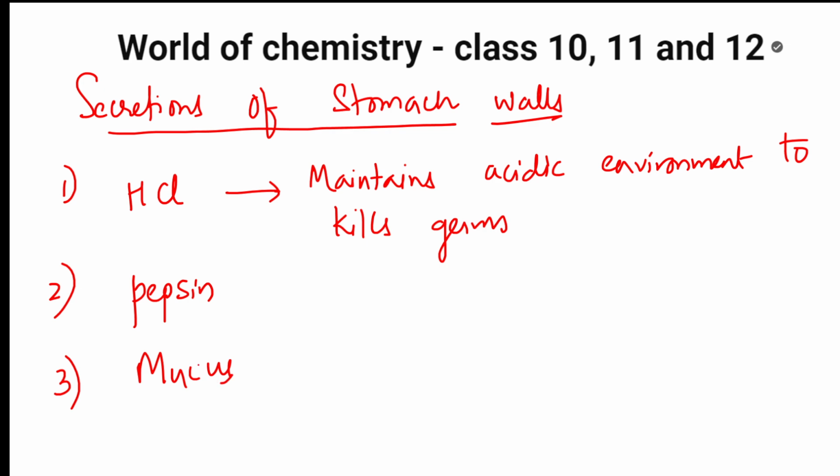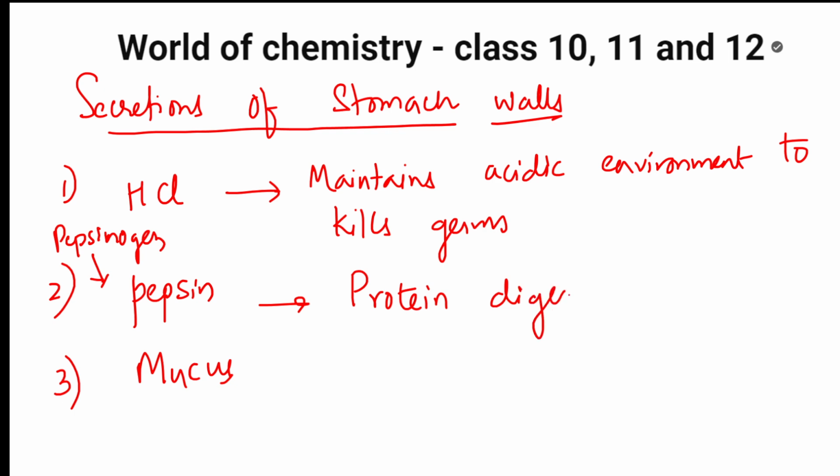Mucus. Ma'am, what is this role? So basically, pepsin is formed from pepsinogen. I'll tell you where pepsinogen is formed, everything. This pepsinogen is converted to pepsin. Ma'am, what is the role of this? This pepsin helps in protein digestion. Gradually, whatever proteins are there, it helps me to digest that. Where is it secreted? Secreted in the stomach walls only. Because of this protein digestion, partial digestion is done here because of this pepsin.